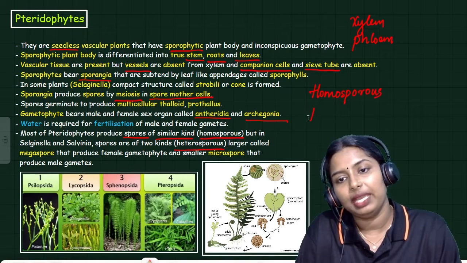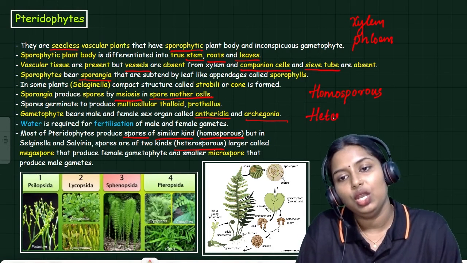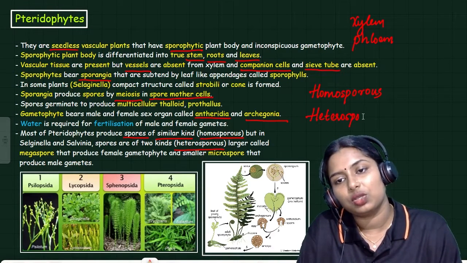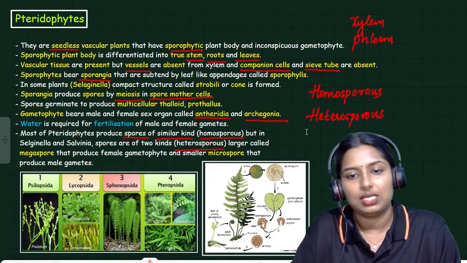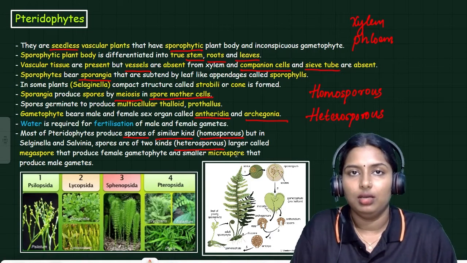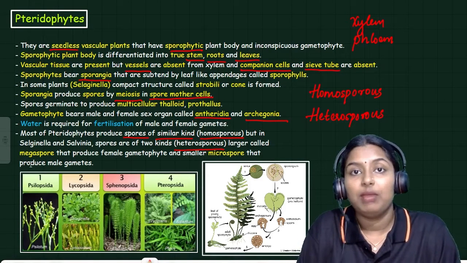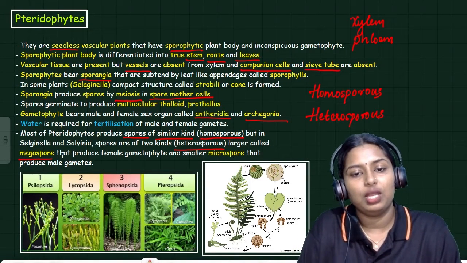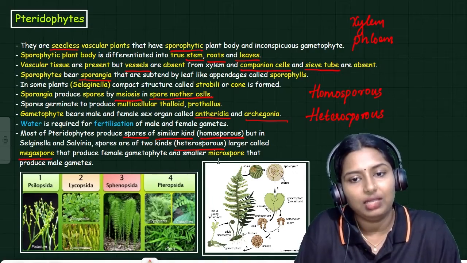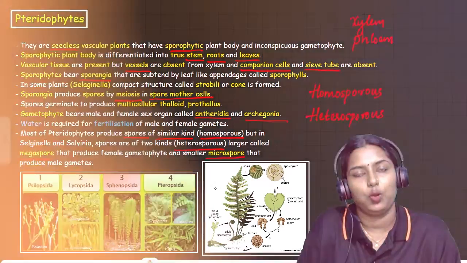Homosporous. And what do you mean by heterosporous? If the spores are not similar, that is called heterosporous. So, there are two types of spores. The first one, the large one, the female one, is called the megaspore. And the second one is the smaller one, the male one, that is called the microspore.